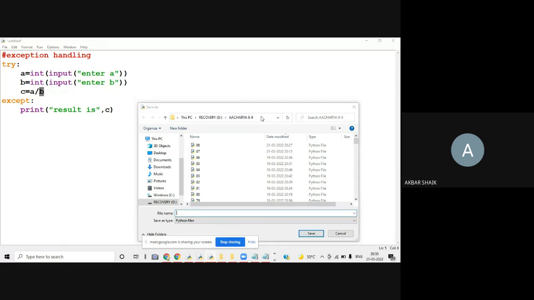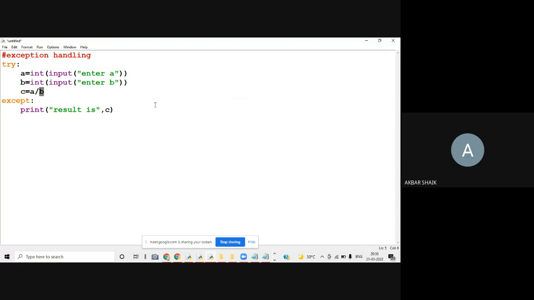In the except block you can write "don't give 0 for denominator". This statement I want to display if there is any exception.